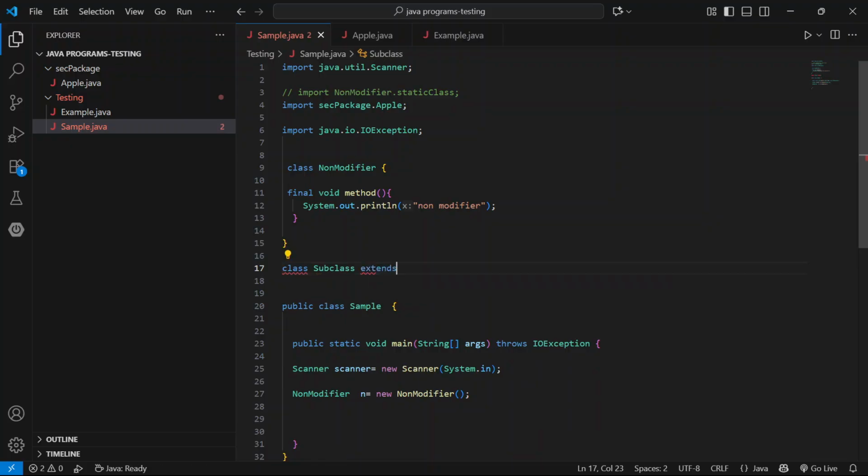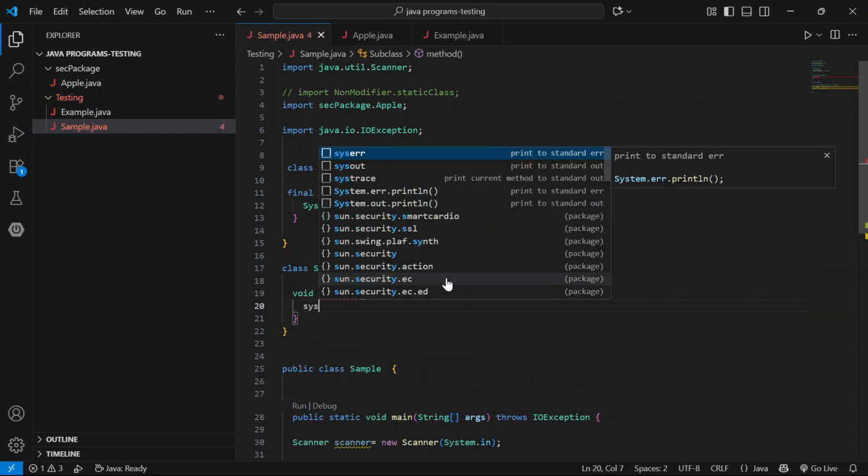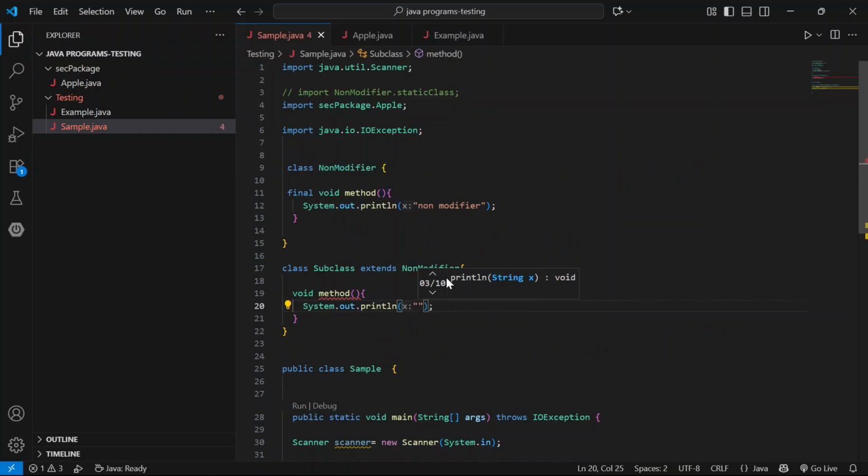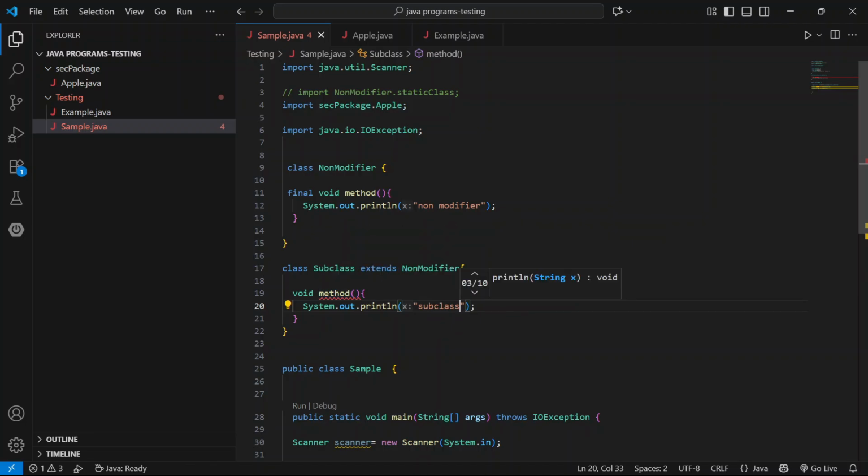Extends non-modifier and void method. It shows an error because we can't override. We can't override the final method from non-modifier. If we declare final on the method, suppose we remove that, it is not showing an error.